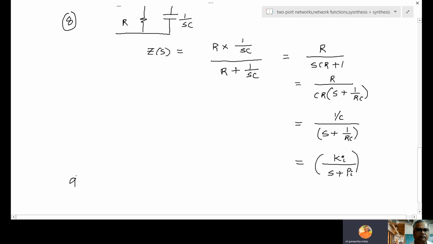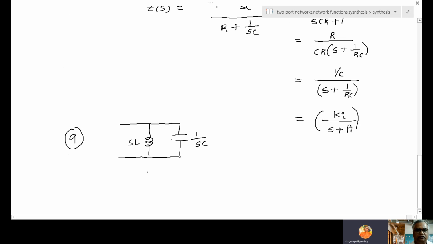The ninth one. 1 by SC and SL. So now driving point function Z of S equal to SL into 1 by SC by SL plus 1 by SC.